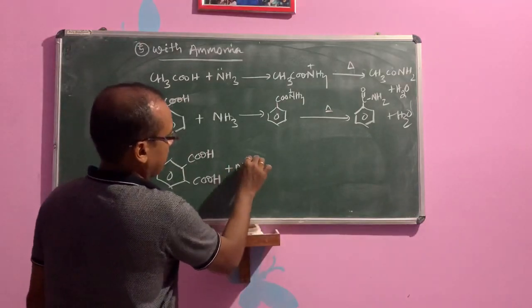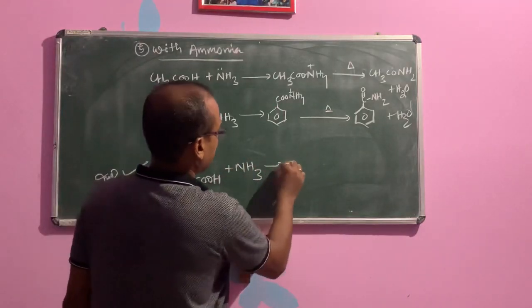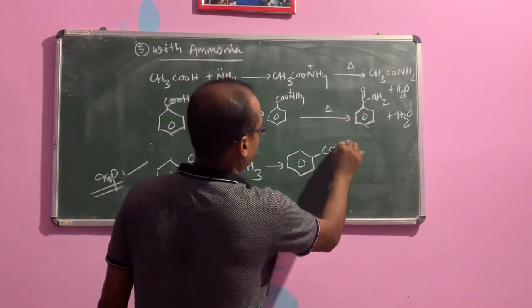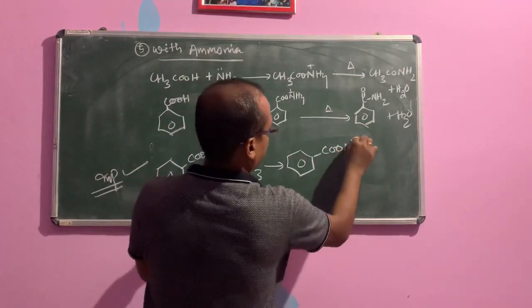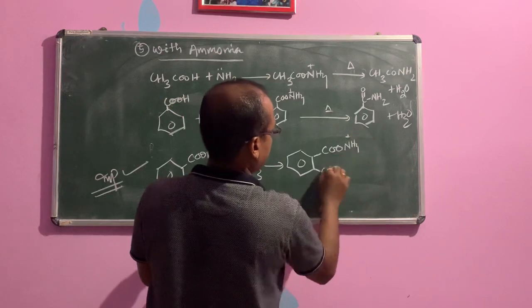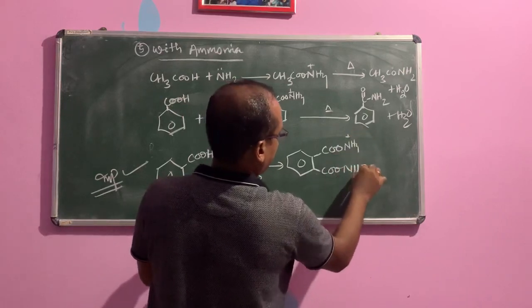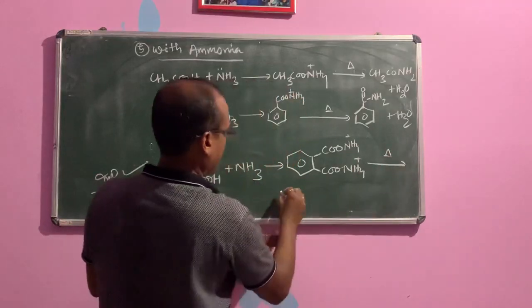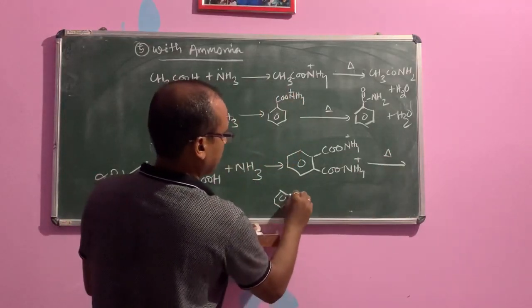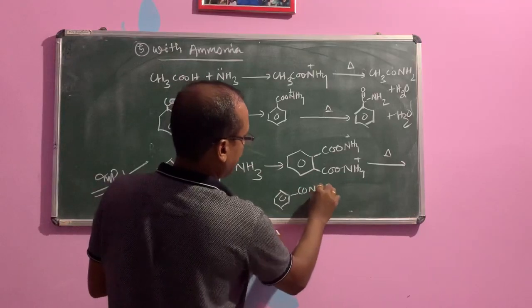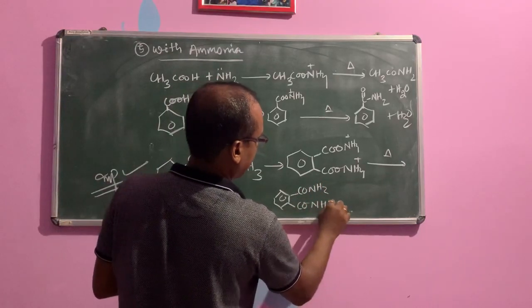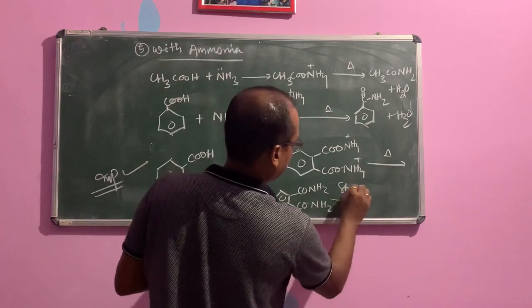Plus NH3 forms COO NH4 plus, COO NH4 plus, then we heat to form CONH2, CONH2, then strong heat.